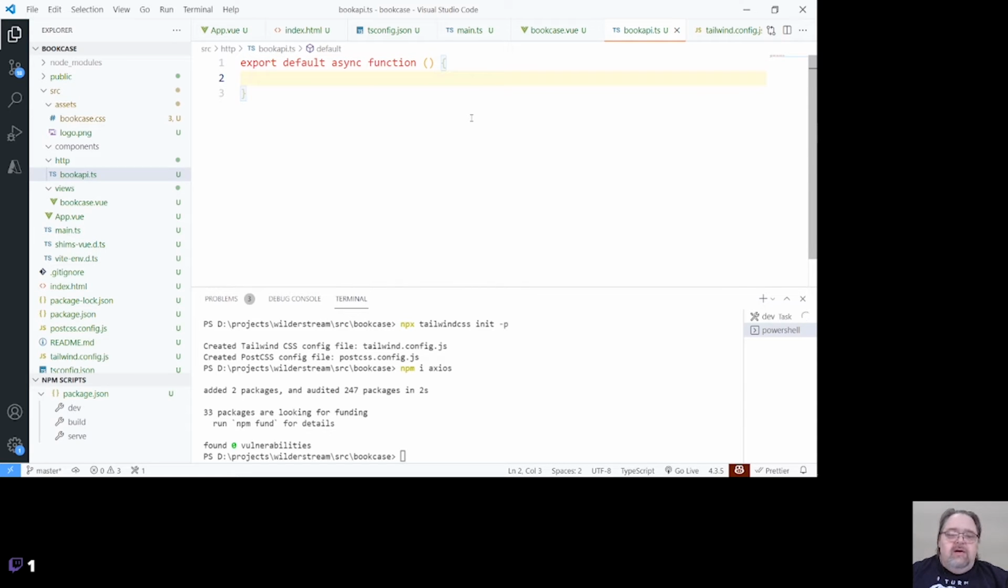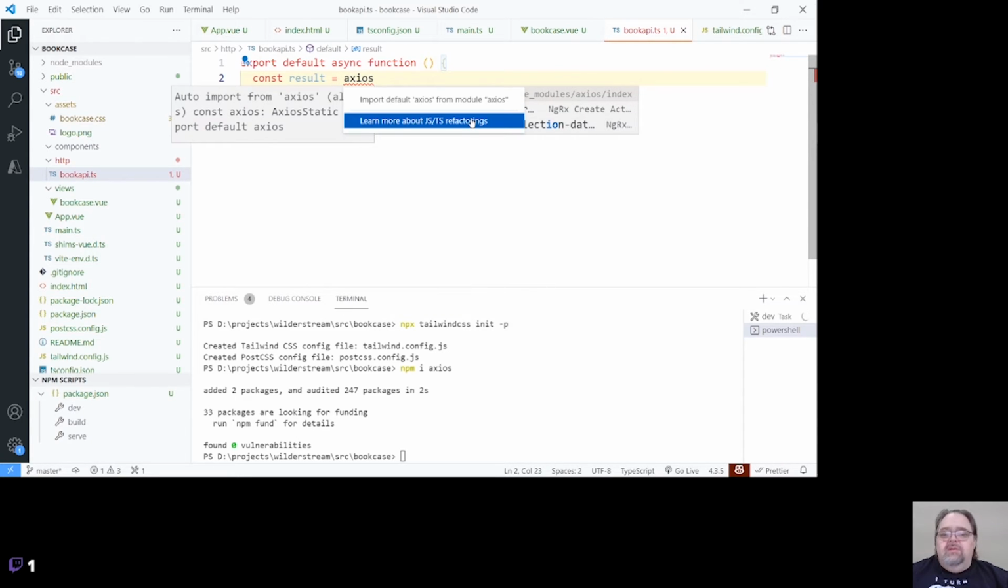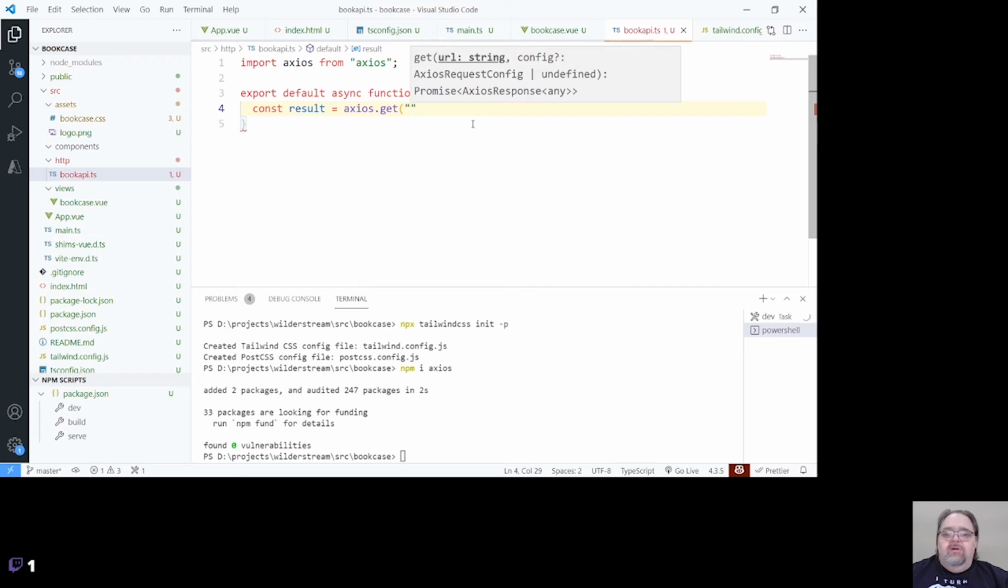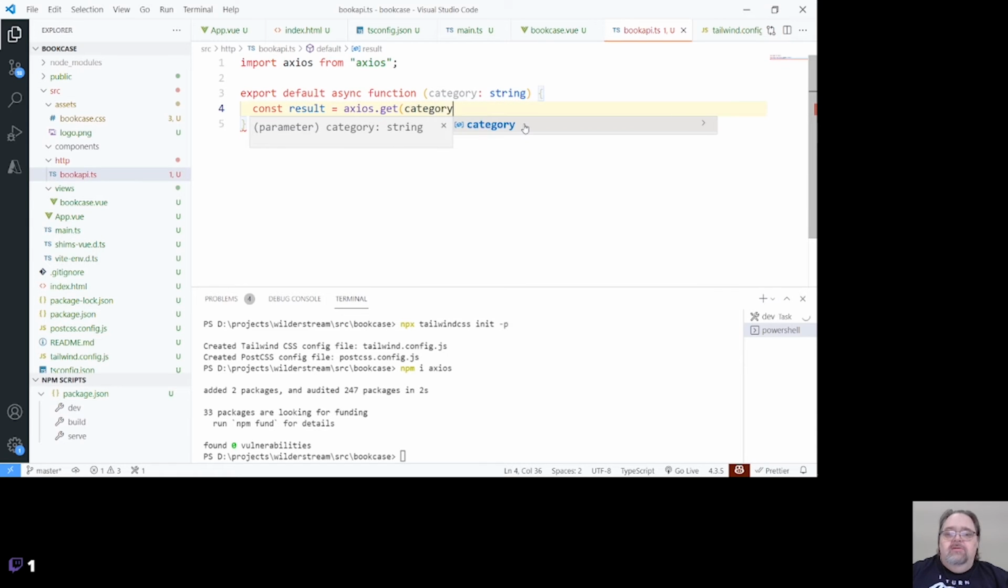So first I'm going to say result equals Axios, which of course I'll want it to bring in for me. Get, and then we're going to present it what the URL is here. So let's have it bring in the category. You see I'm using TypeScript to make sure that this is all type safe. Now we can just use the category here. And we're just going to wait. I think it's async if I remember right. Let's see what it tells me.